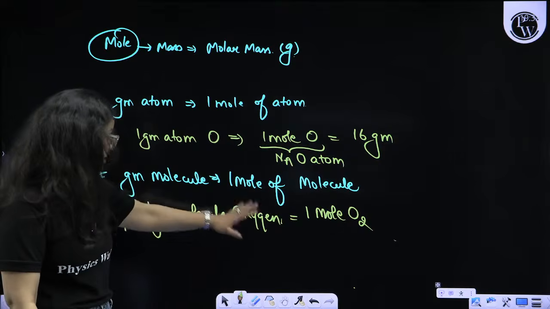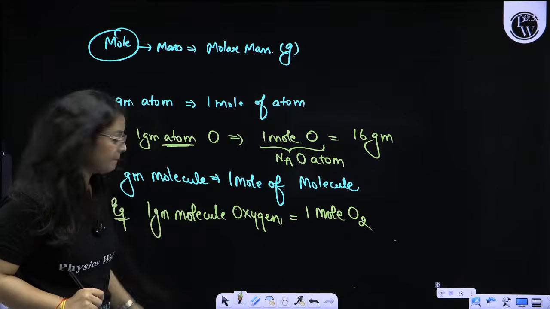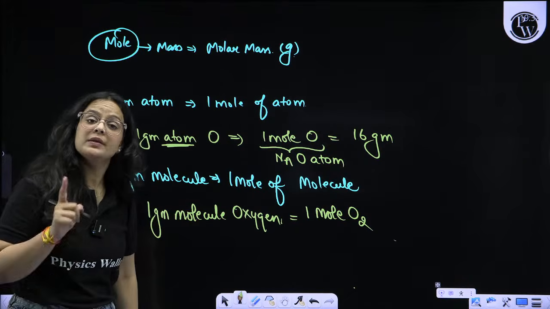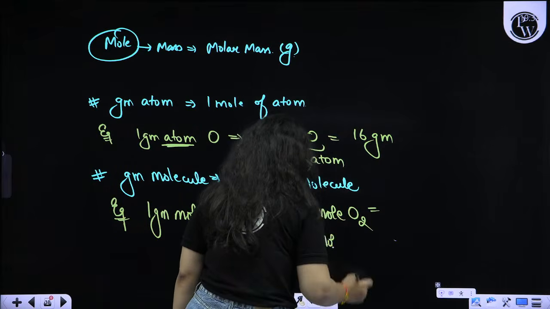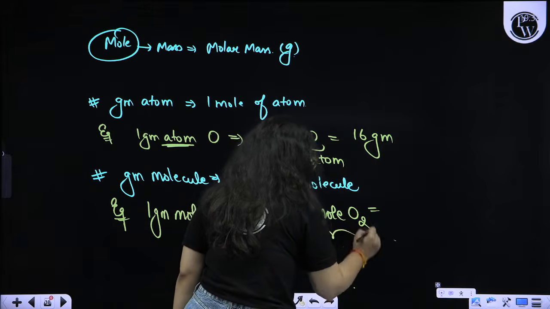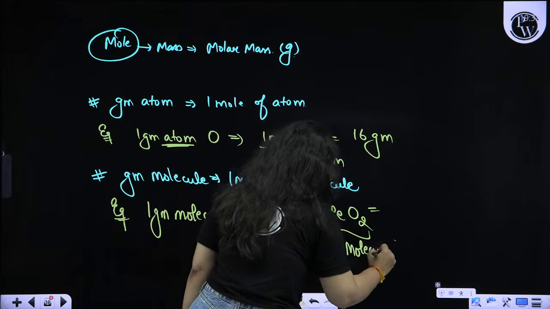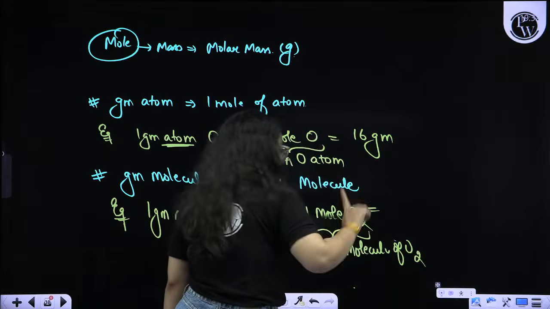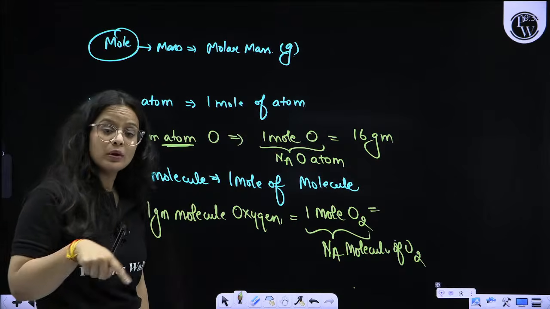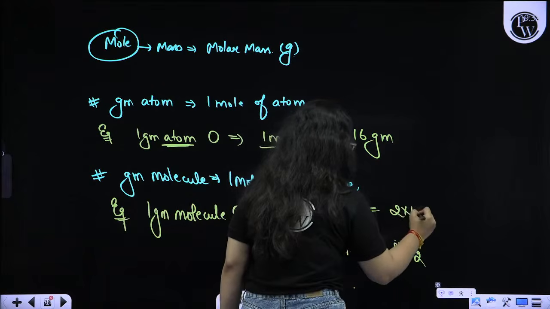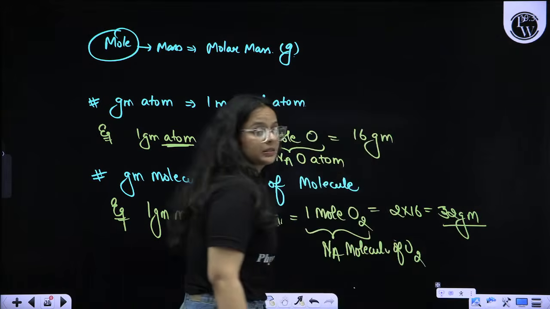This is different from the previous scenario because there they stated atom, so we took it as a single piece only. Here we are having a molecule, so molecule means O2. 1 mole means Na, Avogadro number, molecules of O2. And the mass will come out to be how much? Oxygen atom has a mass of 16 gram, but O2 has 2 into 16, that is 32 gram. So there is a difference between the two terms.